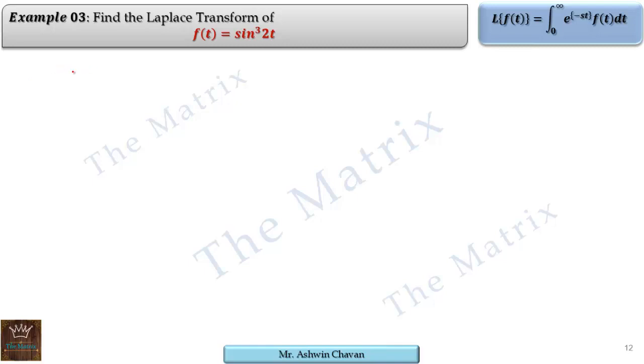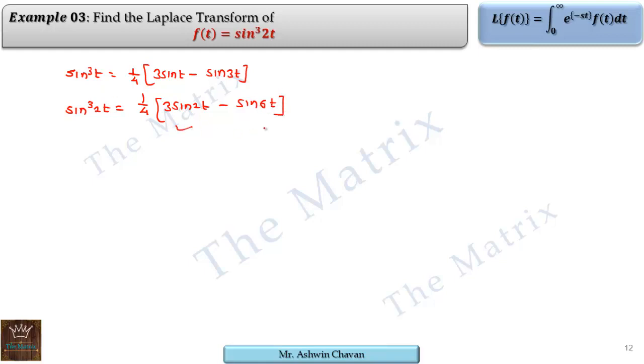But we know sine cube t can be written as 1 by 4 times 3 sine t minus sine 3t. That's why sine cube 2t, so double the angle, so it is 1 by 4 times 3 sine 2t minus sine of 2 times 3t, that is 6t. Okay, and we know this is in standard form, this is in standard form,